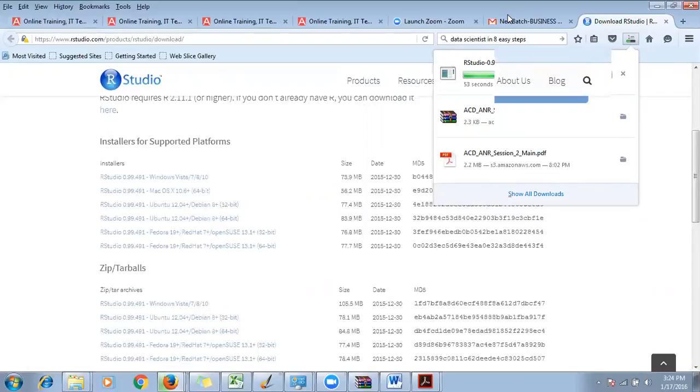I suggest everybody download this. We'll set up RStudio for everybody here, so that you don't need to do it later.